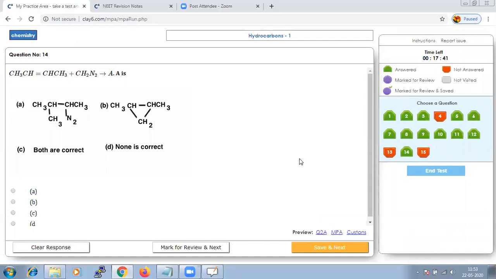It's also a simple reaction, that when it is reacting with the given reagent, what should be the right answer? It will follow the concept of electrophilic addition mechanism, or we can say this is a simple example for electrophilic addition reaction. And when you do this reaction, you will get option B to be the right option. Hence, we can say option B. Let me write down the reaction.